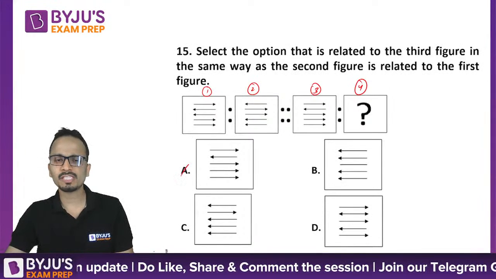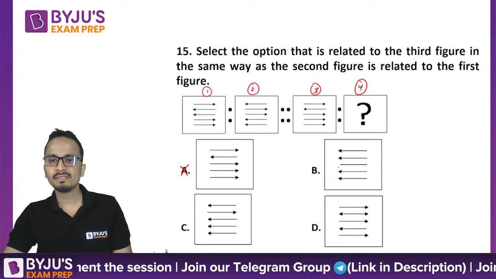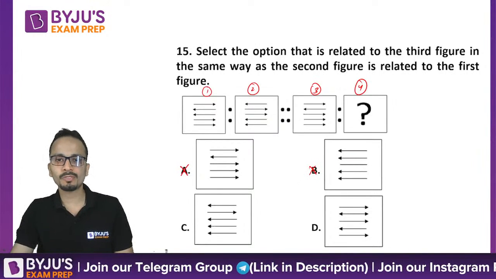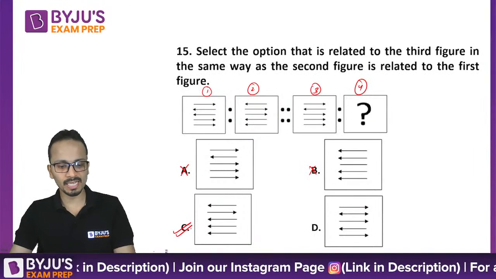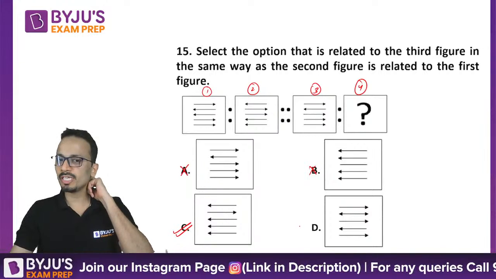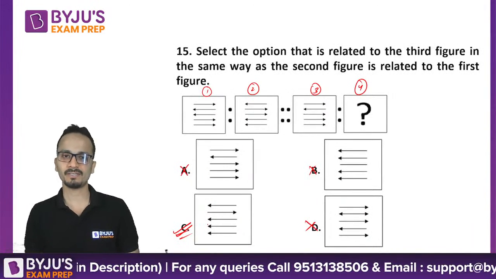Option A, first arrow in the same direction, no. Option B, no. Option C, yes, I can say. So the correct answer is option C. Option D is also not satisfying. So yes, the correct answer is option C here.